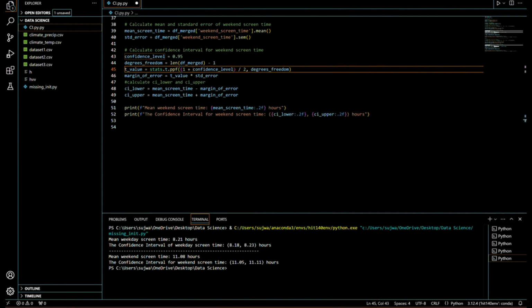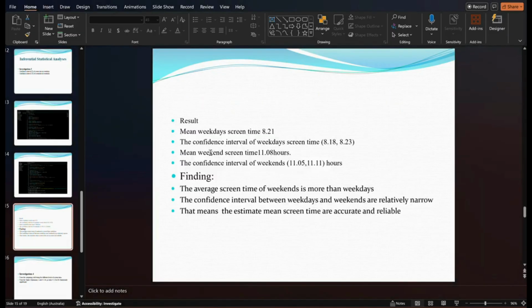These are the results. From this we found the mean weekday screen time is 8.21 hours and the mean weekend screen time is 11.08 hours. This finding shows that the average screen time on weekends is more than on weekdays, and the confidence intervals for weekdays and weekend are relatively narrow, which suggests that the mean screen times are accurate and reliable.